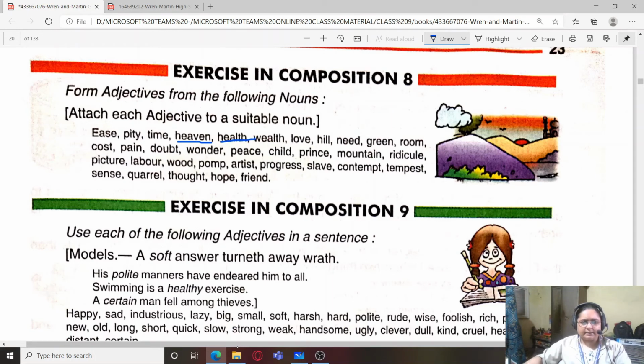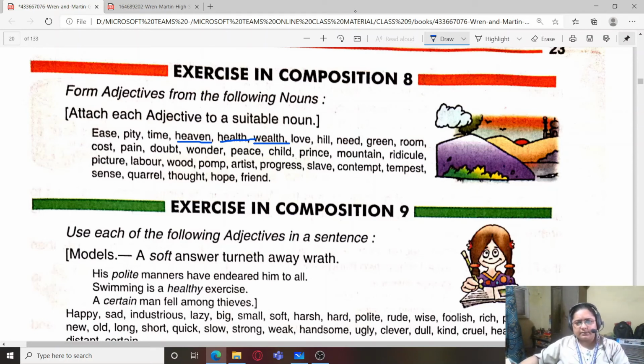Next is health, healthy; wealth, wealthy. So I can write, Ram is a healthy person. The businessman is a wealthy man. Love, lovely: she brought a lovely dress. Hill, hilly: I love to live in a hilly region. Need, needy: we should help the needy people.